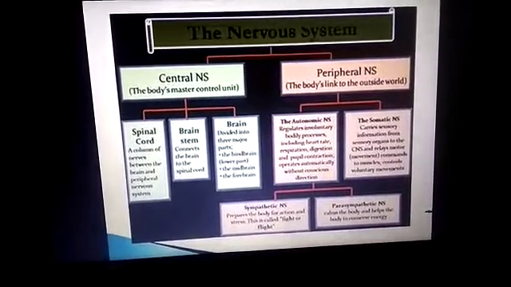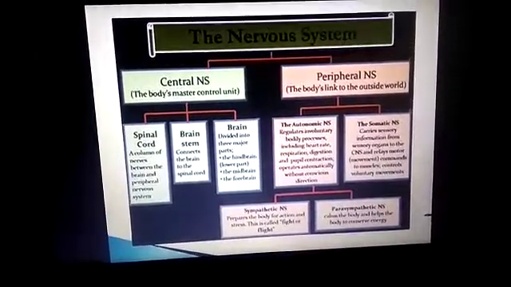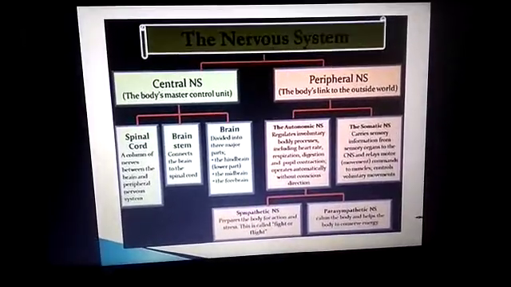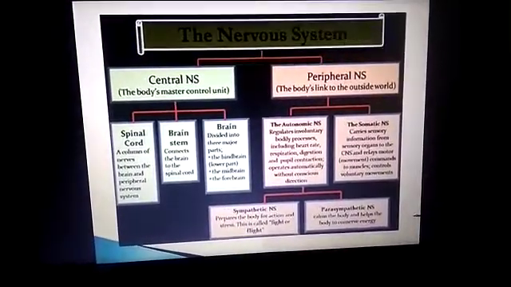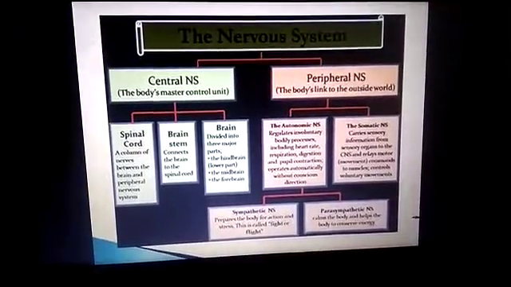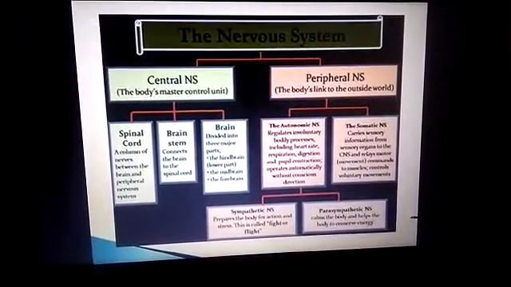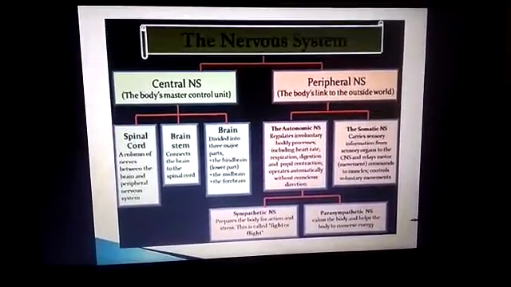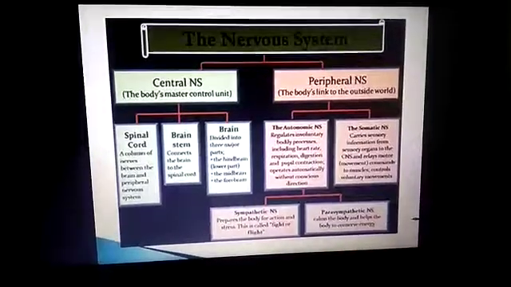The spinal cord is a column of nerves between the brain and the peripheral nervous system. And the brain stem connects the brain to the spinal cord. And the brain is divided into three major parts, that is hindbrain, midbrain and forebrain, that is cerebrum, cerebellum and spinal cord.